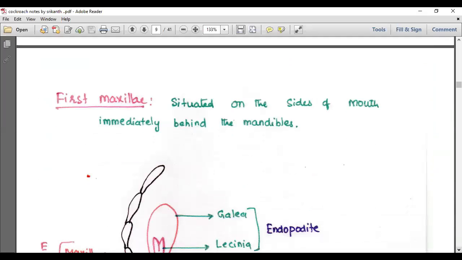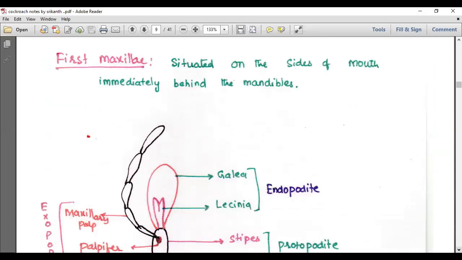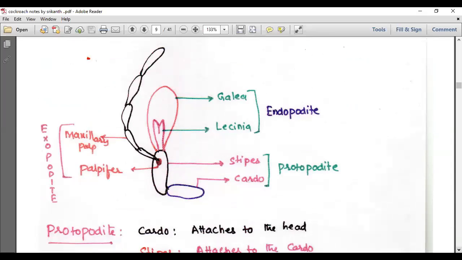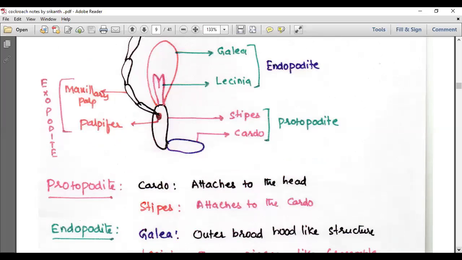Then let's move to the first maxillae, situated on the sides of the mouth immediately behind the mandible. The maxillae need to be classified into three parts: protopodite, endopodite, exopodite. Protopodite includes cardo and stipes. Endopodite includes galea and lacinia. Exopodite includes palpifer and maxillary palp. Cardo attaches to the head, and stipes attaches to the cardo. That you can see in the diagram.